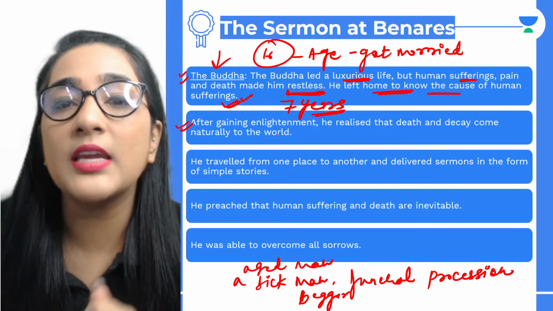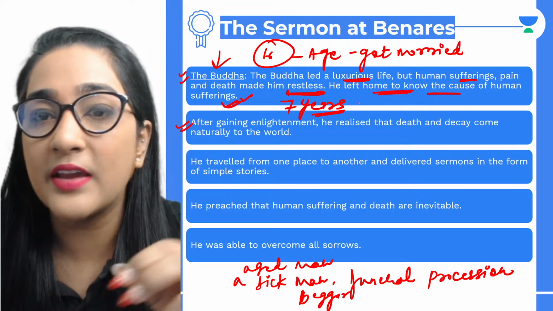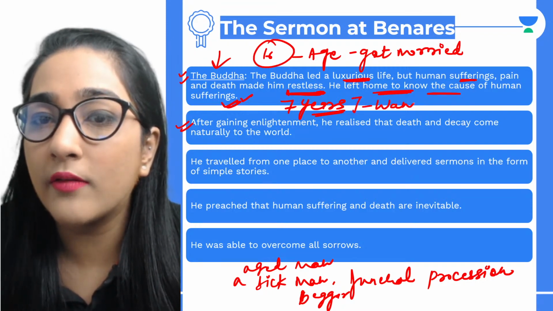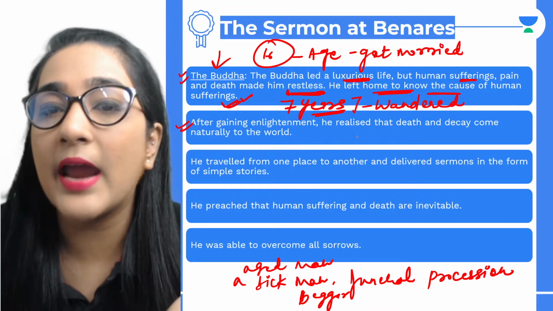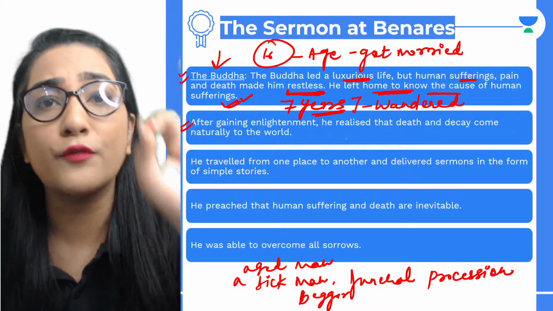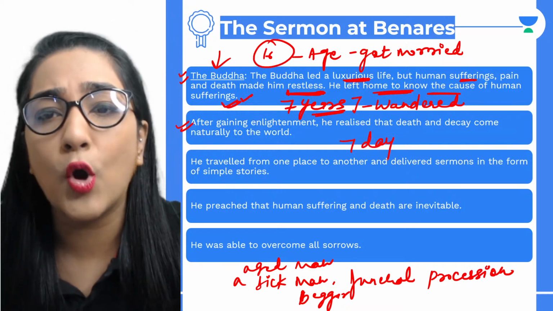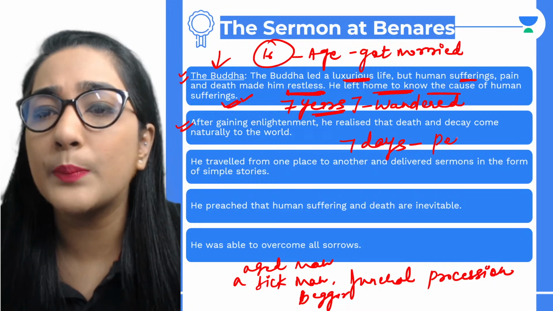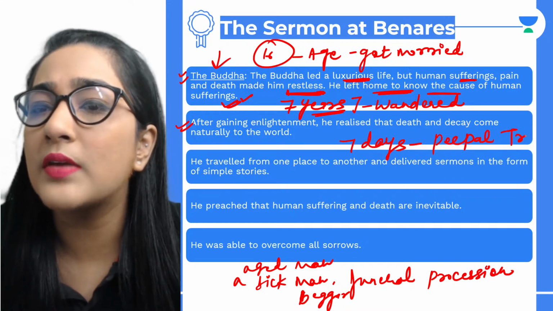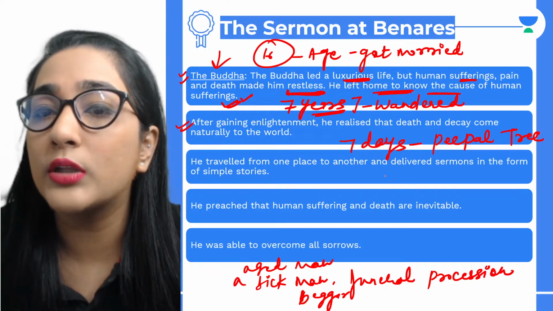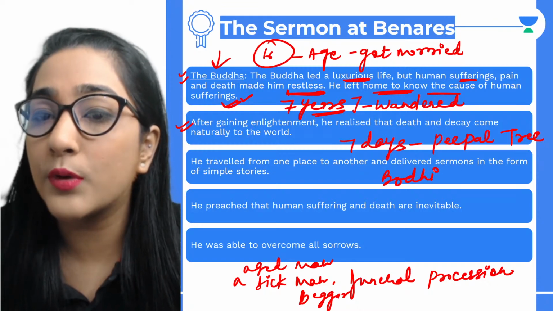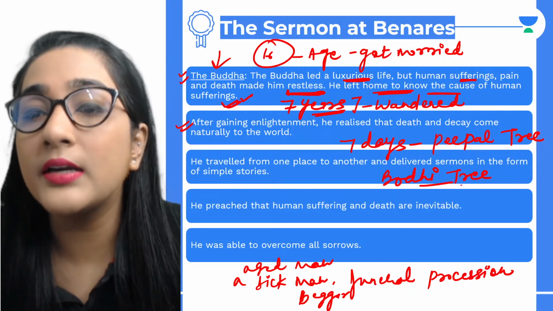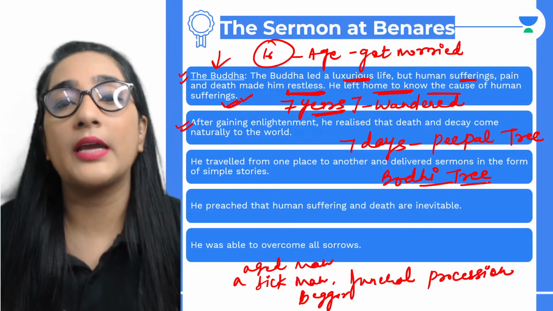So 7 years he wandered. And after sitting for 7 days under the Bodhi tree, it was actually the peepal tree, he renamed it the Bodhi tree. Why? Because under that tree he attained enlightenment.